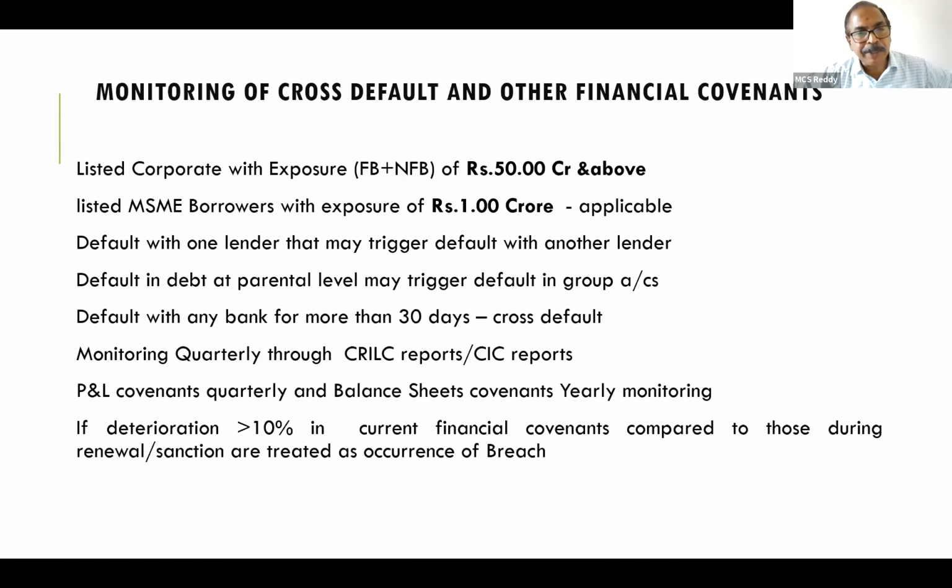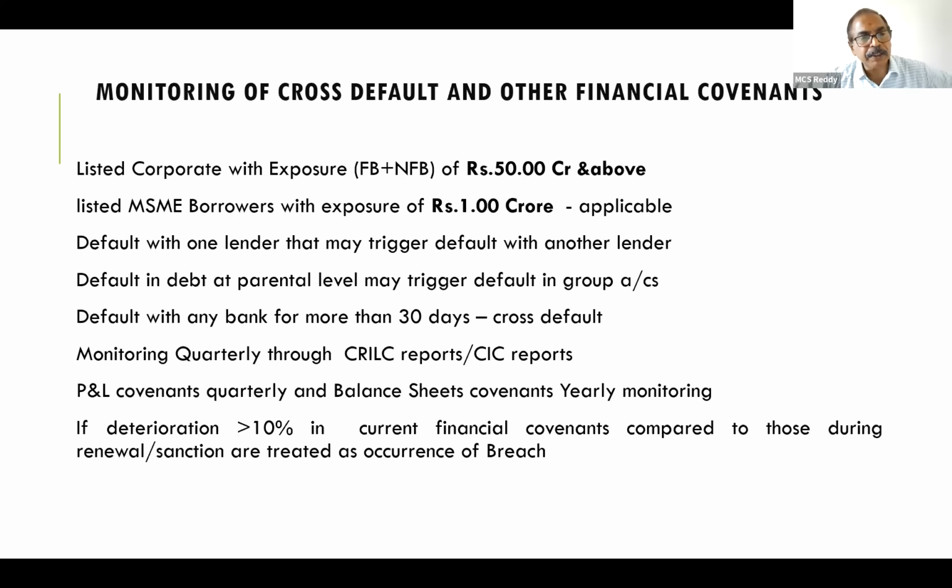Default with one lender may trigger default with another lender. If the account has become an NPA with some other bank, our bank's account may also become an NPA in future. This is cross default. Default with any bank for more than 30 days is cross default; only if it is more than 30 days overdue is default considered. It is monitored quarterly through CRILC reports, because in CRILC, overdues of 5 crores and above appear in weekly reports. So through that it will be monitored.